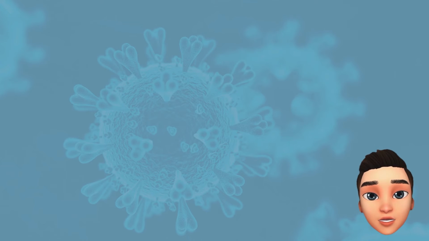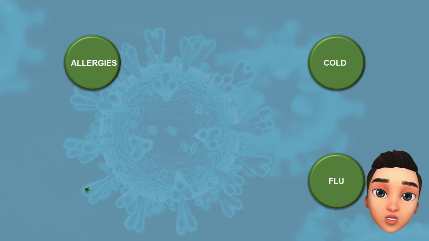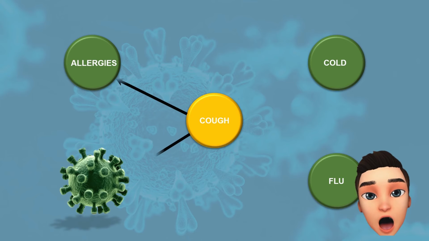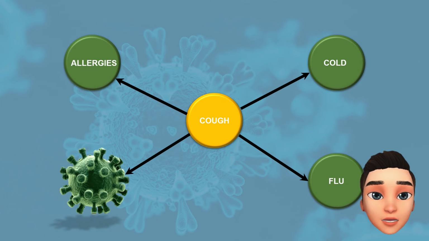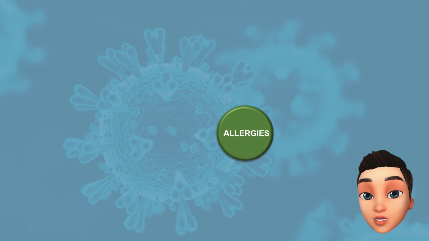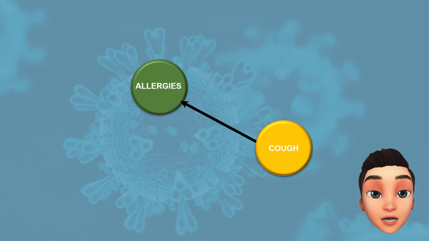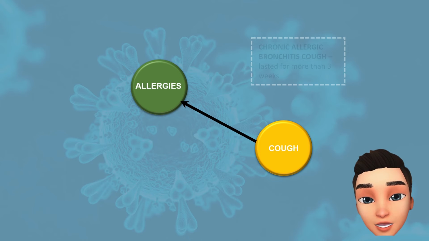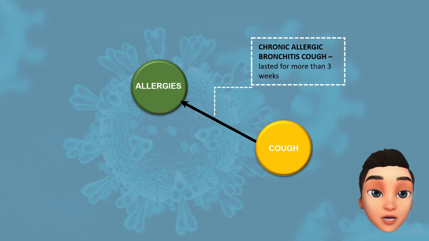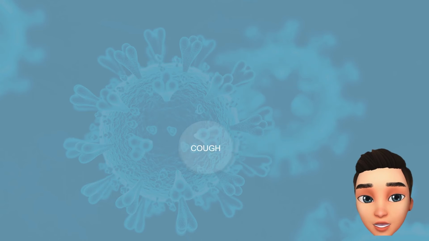For example, allergies, cold, flu, and COVID-19 have the same cough symptom, but they differ in the time interval when the symptom is felt by a patient. If you have a history of allergies, your cough is most likely caused by it. A chronic allergic bronchitis cough lasts for more than 3 weeks, while an acute bronchitis cough lasts up to a few days or a week.